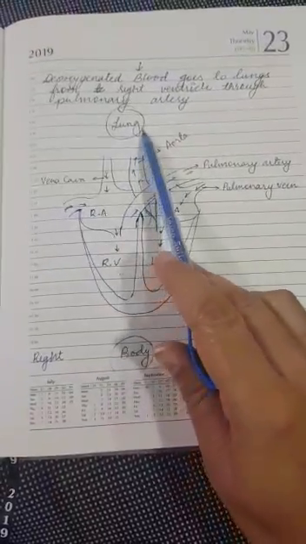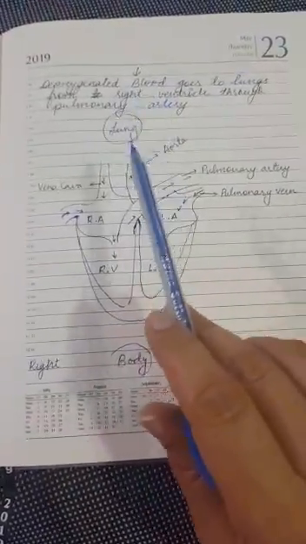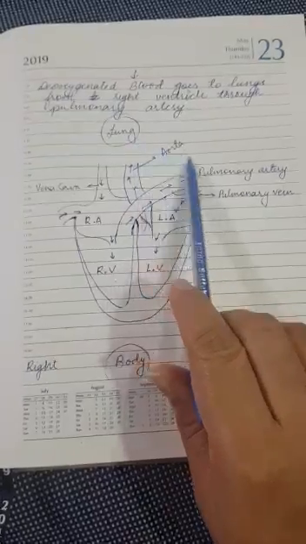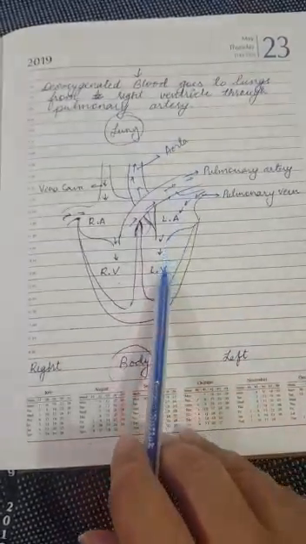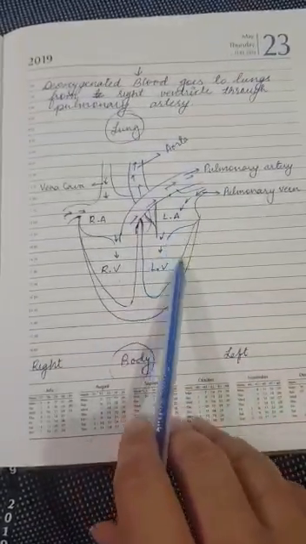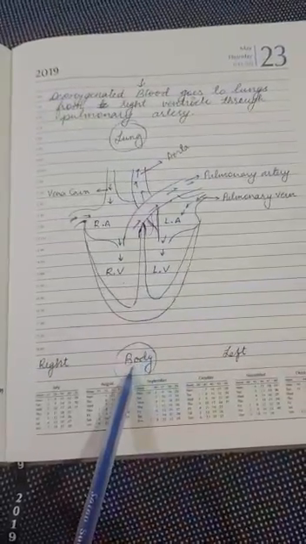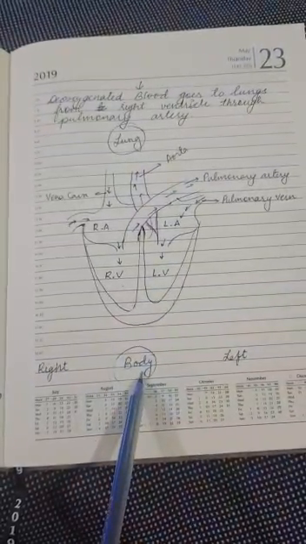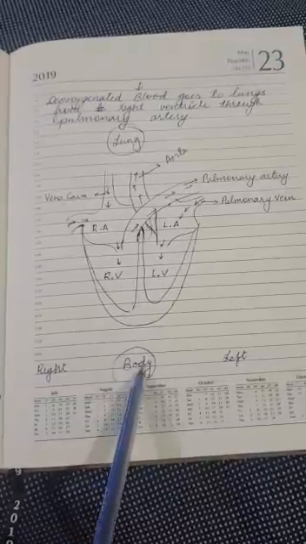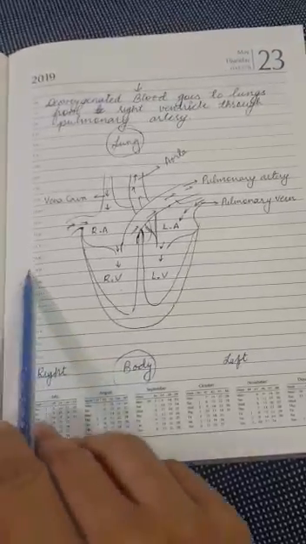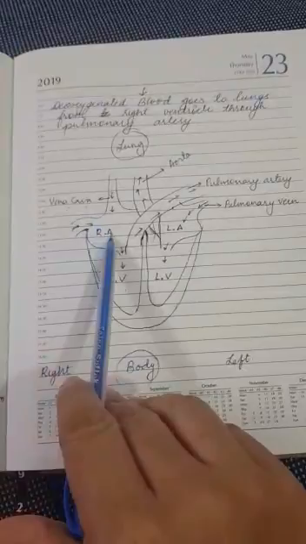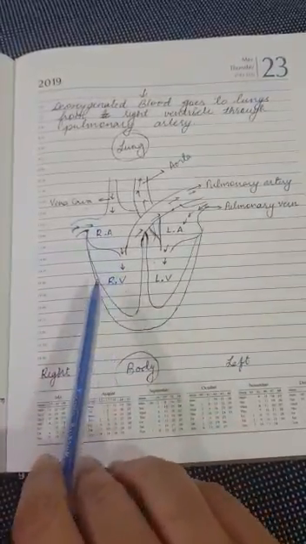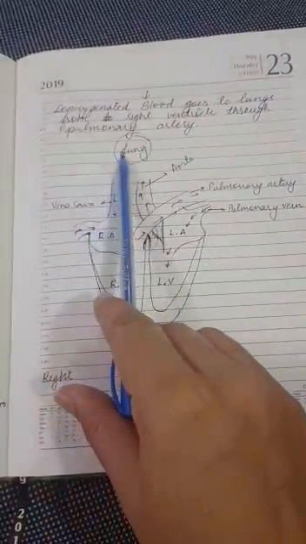Let me tell you what one cycle is. From the lungs to the left part, it will go to the body. The oxygenated blood will be converted into deoxygenated blood in the body. Now from the body it will come back again to the right atrium, right ventricle, and then it will go back to the lungs.